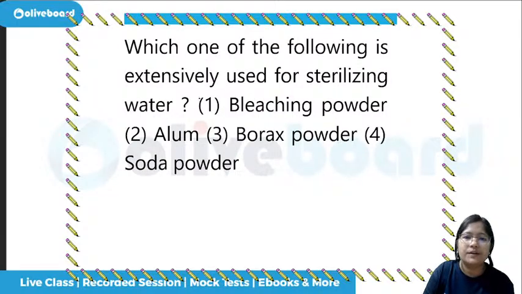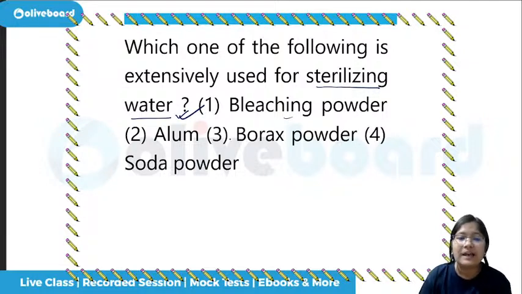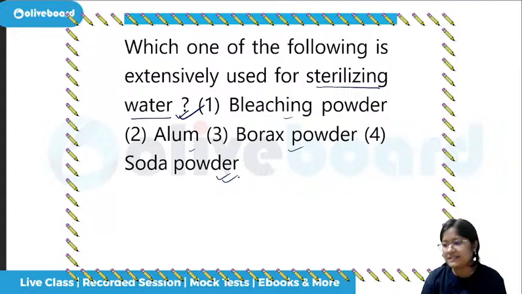Which one of the following is extensively used for sterilizing water? For water sterilization, say in a well, I told you what is used. Bleaching powder, alum, borax, or soda powder? In the initial part itself, bleaching powder. Why? We cannot consume it, no?